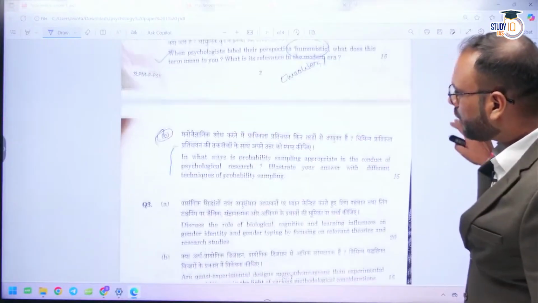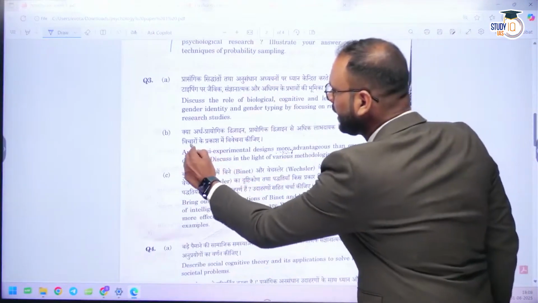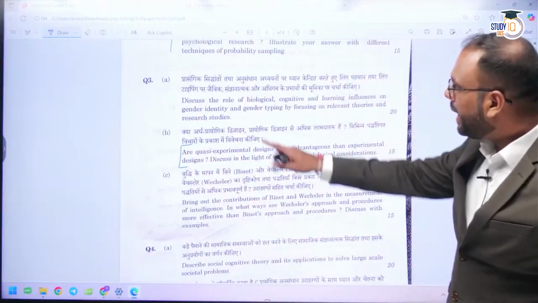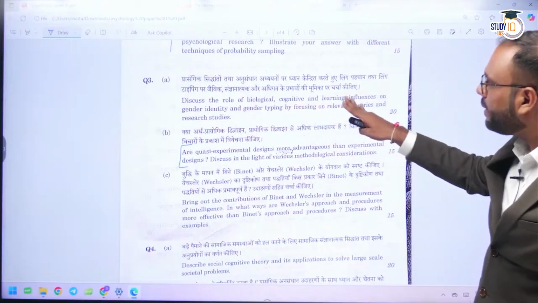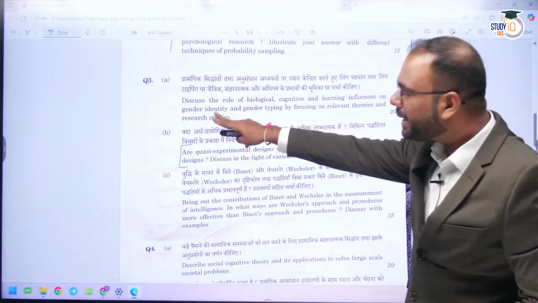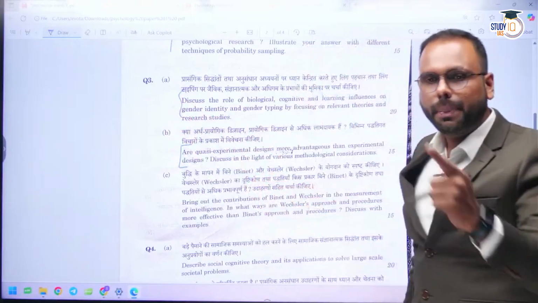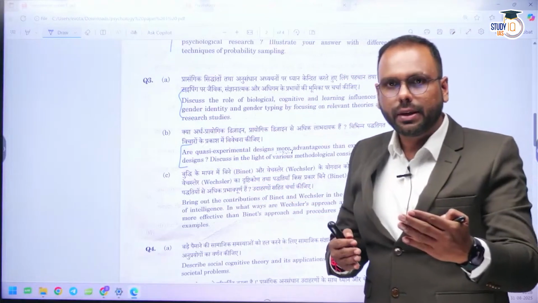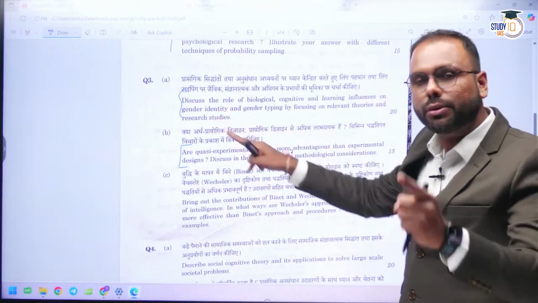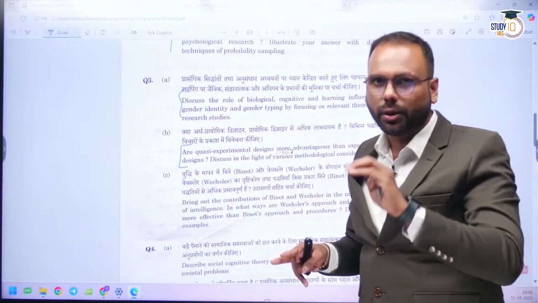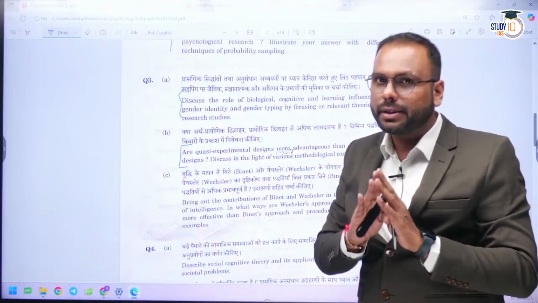Moving forward, if we talk about the third section, again here you will see one question related to research method and two other questions. The first, in the third section, is biological and cognitive learning influences in gender identity. Again they have linked the question with paper 2. So in paper 1 we talk about the concept of learning, different kinds of learning, and they have connected this type of learning to the topics of paper 2, gender identity, gender psychology. So again you will find the connection. Such types of questions you will find in paper 1 this time.